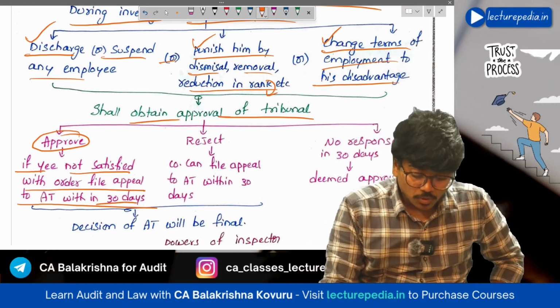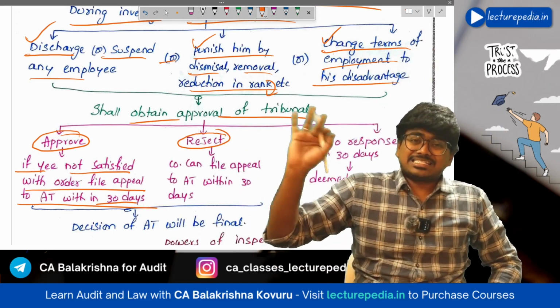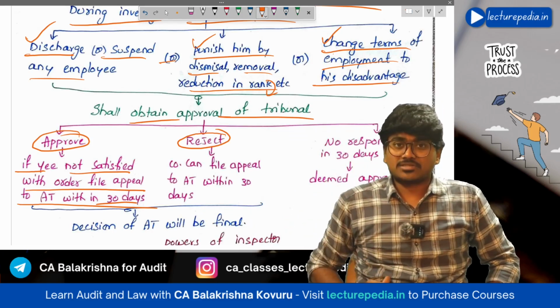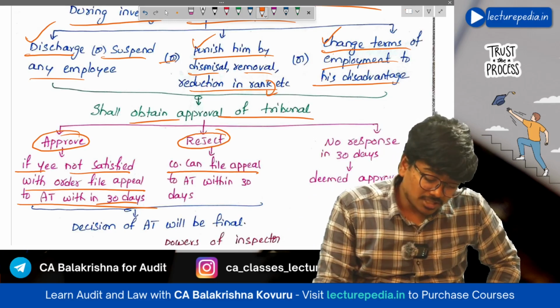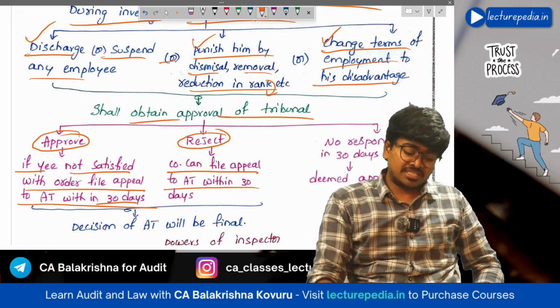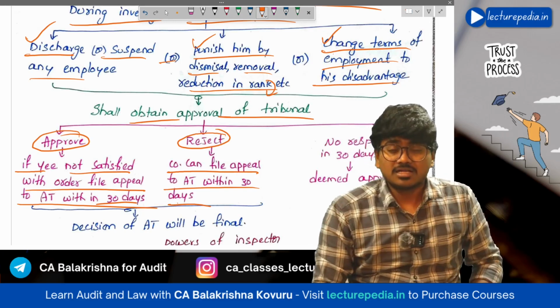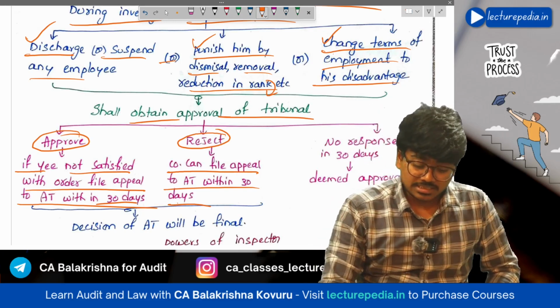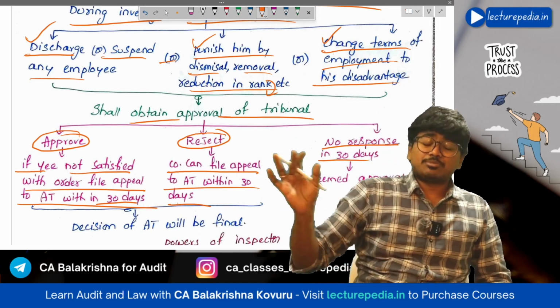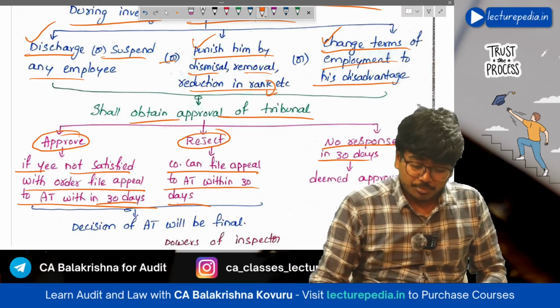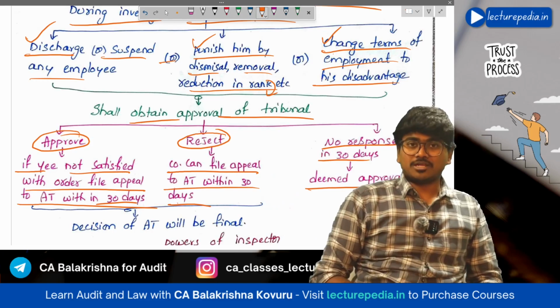Now if the tribunal rejects the application filed by the company to remove a person, in such a situation the company also can file an appeal to the appellate tribunal within 30 days. Next, if no response is given by the tribunal within 30 days, then it will be deemed that the tribunal has approved. That is deemed approval for removal of the employee.